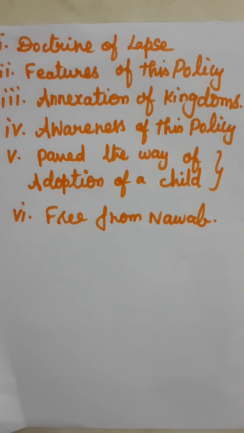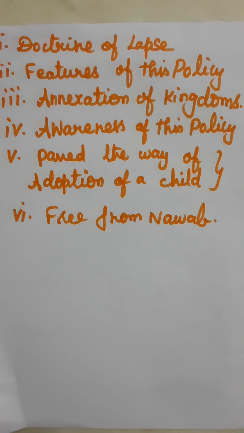Next one, paved the way of adoption of a child. This policy paved the way to adopt a child for the sake of their kingdom. ஸோ அவங்க என்ன பண்ணிக்கிட்டாங்க, ஆண் வாரிசு இல்லாததுனால ஆண் வாரிசு அடாப்ஷன். What is the meaning of that? அடாப்ட் மீன்ஸ் தத்து எடுத்துக்கிறதுன்னு சொல்கிறோம் இல்லைங்களா, அதுதான். This policy paved the way to adopt a child for the sake of the kingdoms.